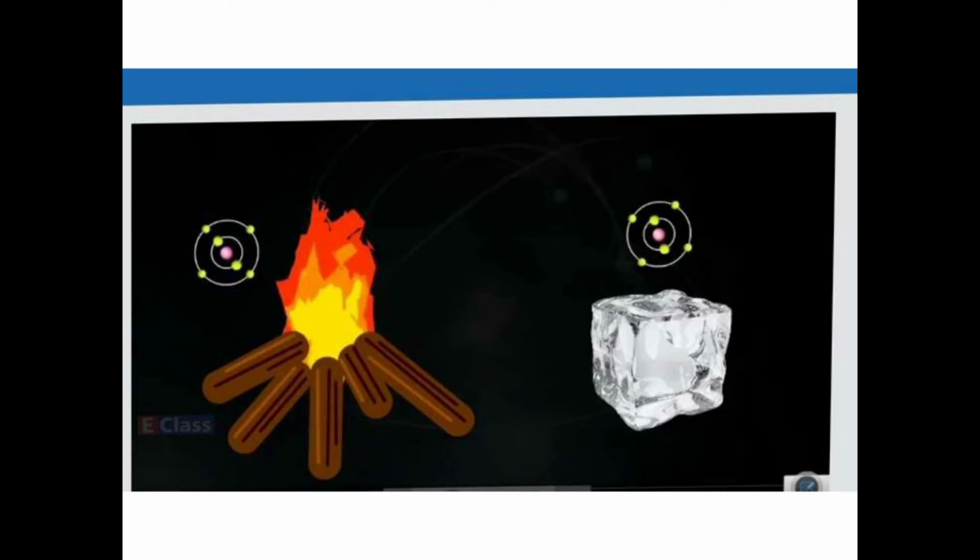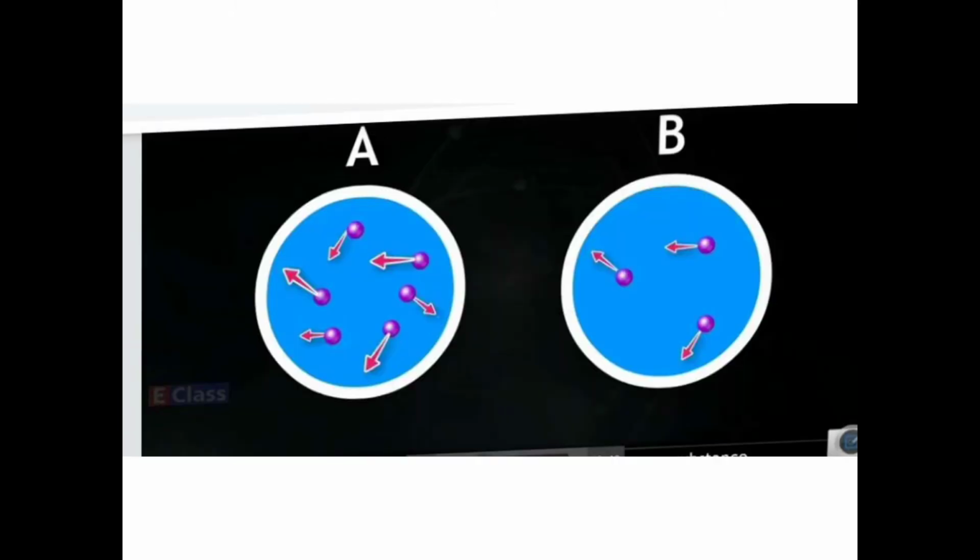The atom in a substance has kinetic energy due to the motion, isn't it? So the total kinetic energy of atoms in a substance is actually the measure of heat contained in that object, while the temperature of a substance is related to the average kinetic energy of the atoms. If the average kinetic energy of atoms of two objects is equal, then their temperatures are also equal.